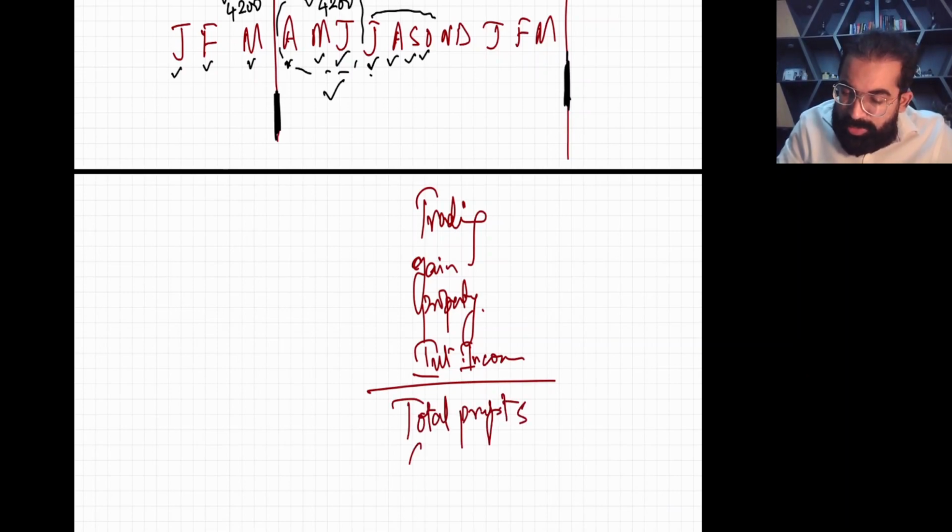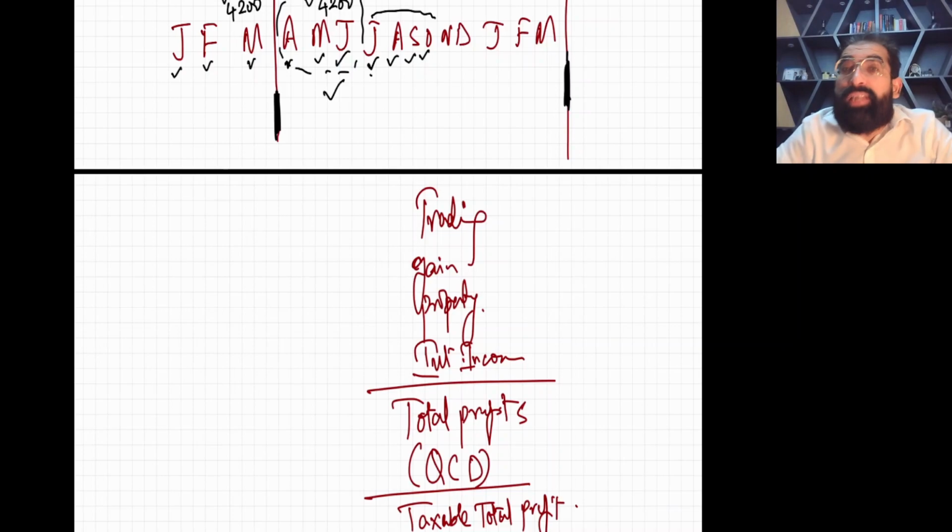Then you need to deduct QCD. And then this is taxable total profits, TTP. Remember this format. I'm talking about companies. We are doing companies now.